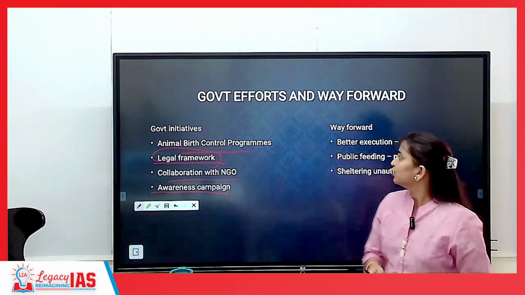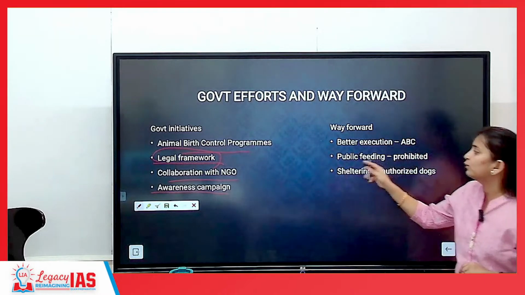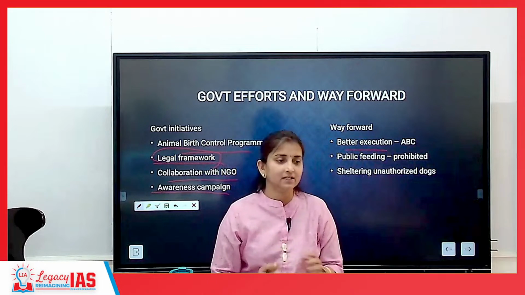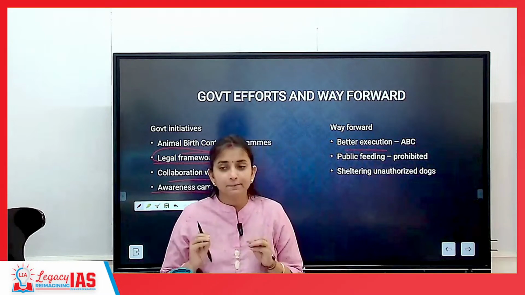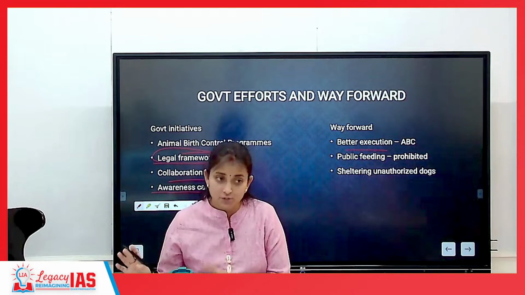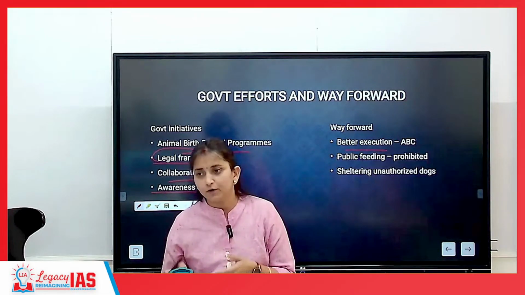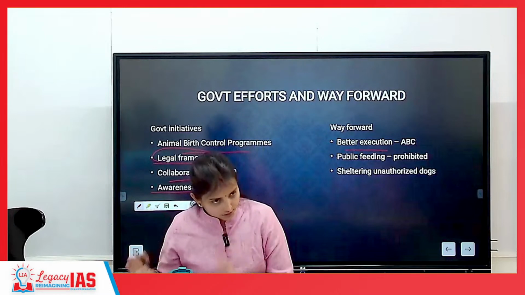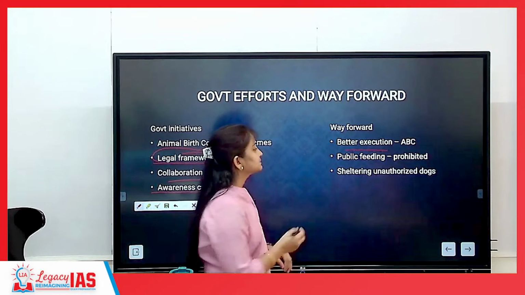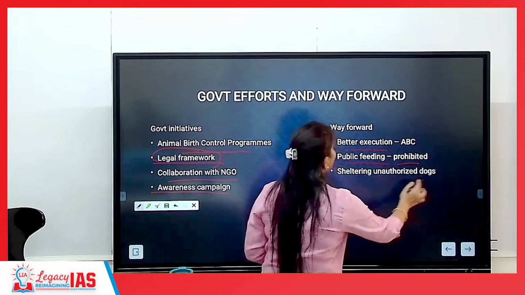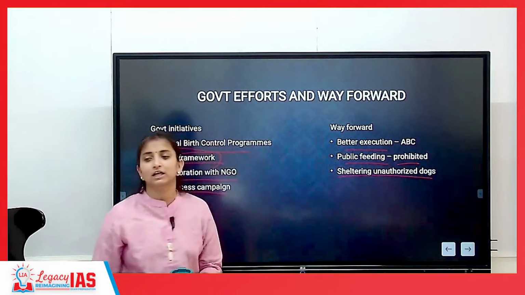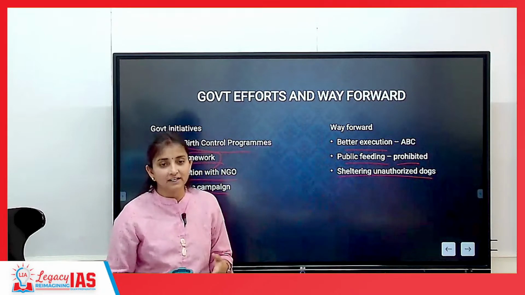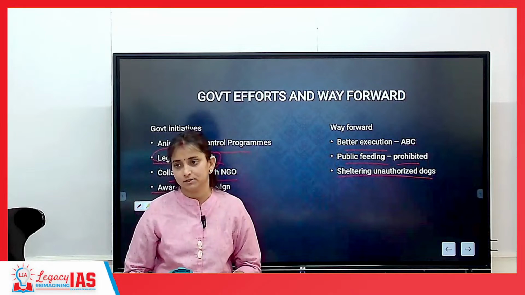Okay? So, what can be the way forward? One is better execution of the animal birth control program, which is not being implemented in letter and spirit. 100% implementation of the animal birth control program is not being carried out. So, first of all, we need to do that. If there is an existing law, the Prevention of Cruelty to Animals Act, we need to execute the law. Plus, public feeding should be prohibited and unauthorized dogs should be sheltered. There are so many NGOs which are already sheltering such dogs. We need to promote, fund, and incentivize these kinds of NGOs.